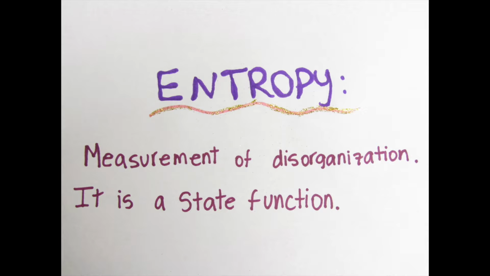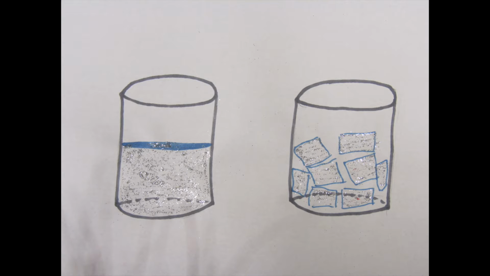The measurement of this disorganization is what we call entropy. Entropy is a state function. It does not depend on the path the reaction took to achieve its final state. Keeping in mind this entropy definition, which will have a higher entropy, a glass of water or a glass of ice? The glass of water will have a higher entropy, even though it looks organized. This is because the water molecules are able to move freely.